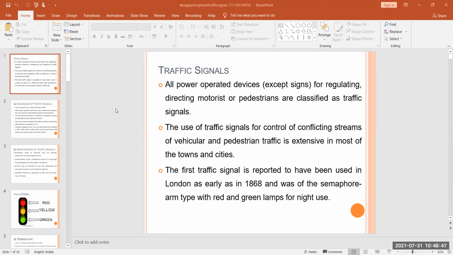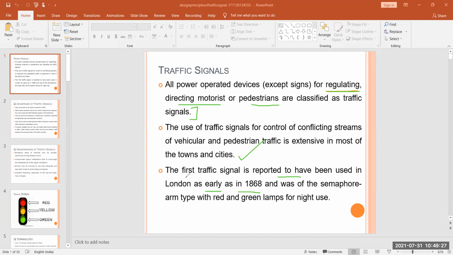So here you see all power operated vehicles accept signals for regulation. Devices for regulating and directing motorized or pedestrian traffic are classified as traffic signals. The use of traffic signals for control of conflicting streams of vehicular and pedestrian traffic is extensive in most of the towns and cities. The first traffic signal is reported to have been used in London as early as 1868.